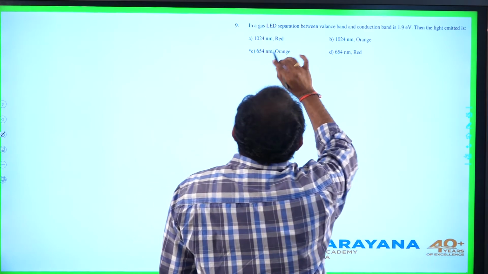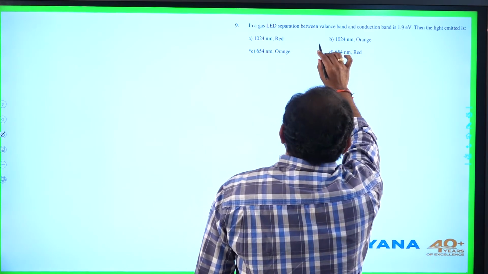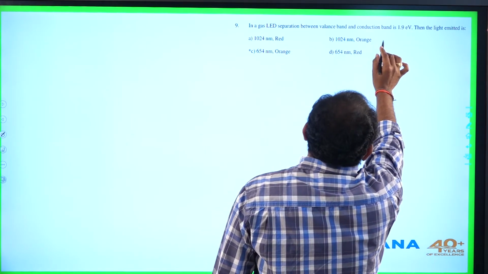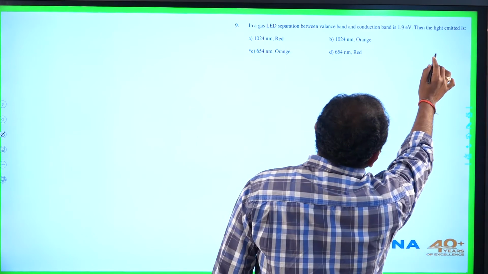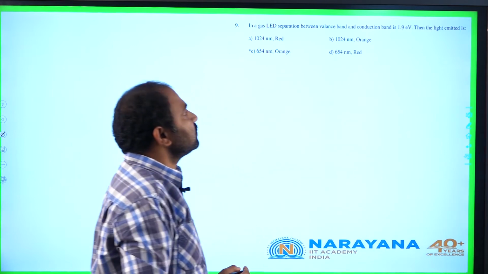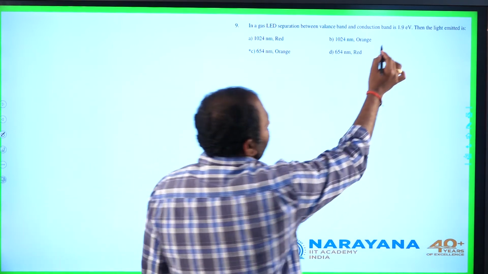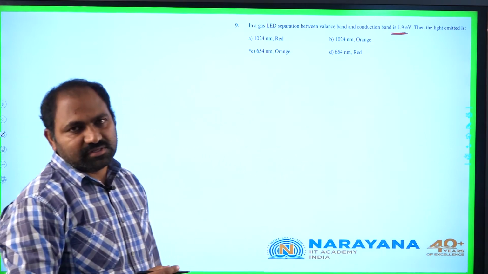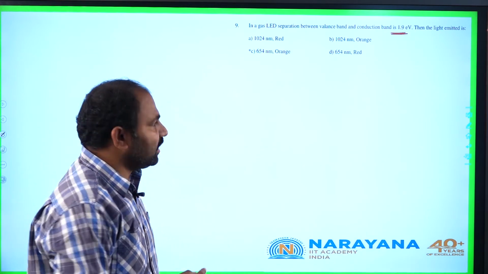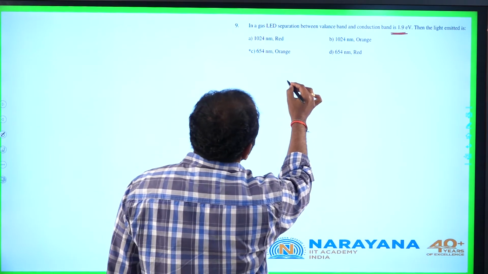In a gallium arsenide LED, the separation between the valence band and conduction band is 1.9 electron volts. Then the light emitted is... here it is given the band gap is 1.9 electron volts. The corresponding wavelength of the photon emitted can be calculated like this.